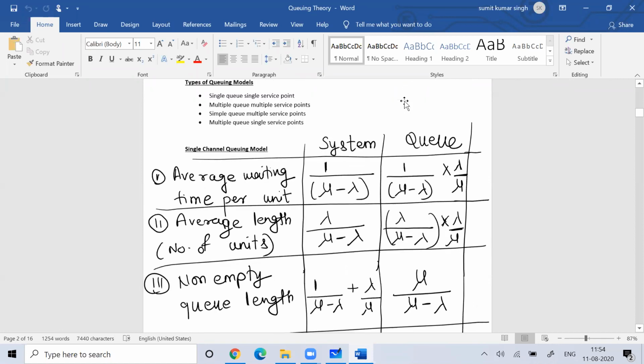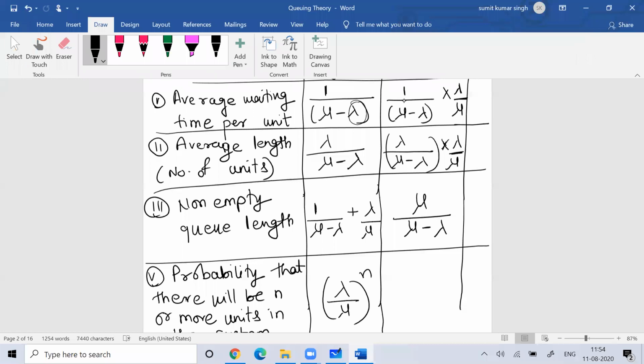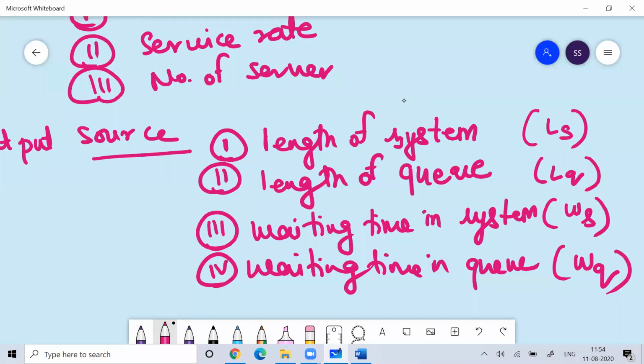These are the formulas for the single server system, where lambda represents the mean arrival rate and mu represents the mean service rate. Based upon them, we study these models. These are the output sources whenever we talk about queuing theory.